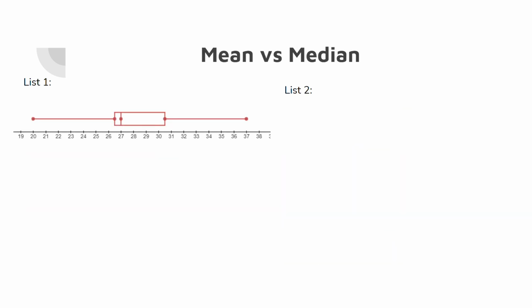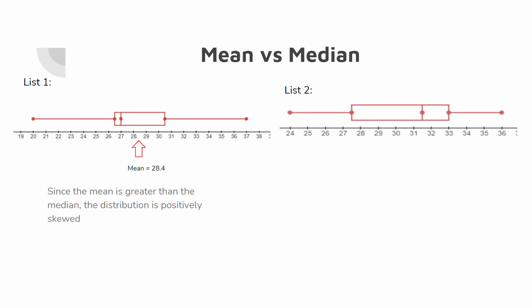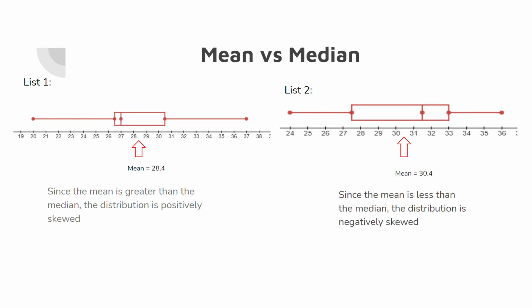So here I graphed both the lists. Here in list 1, we can see the median is 27. And when we compare the mean to the median, we can see that the mean is greater than the median. Thus, we can conclude that the distribution is positively skewed. Here we have list 2 where the median is 31.5 and the mean is 30.4. And since the mean is less than the median, we can conclude that the distribution is negatively skewed.